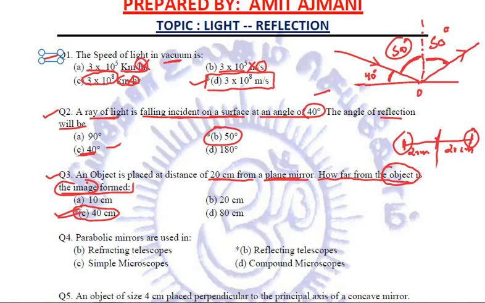Right? Now, next question. Parabolic mirrors. Parabolic mirrors are used in reflecting telescopes. Now, students, there are certain times when you actually practice these types of questions. There are three things that must be kept in mind. There are three types of questions. The first type is questions where we already know the answer. We mark the answer, we check the answer, we get happy that we were right.